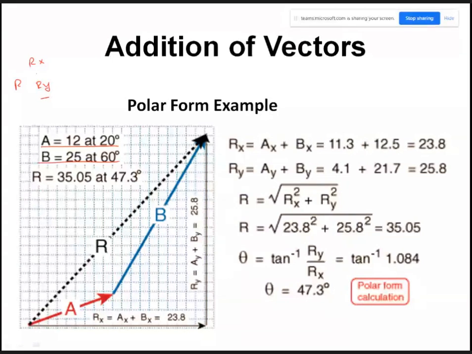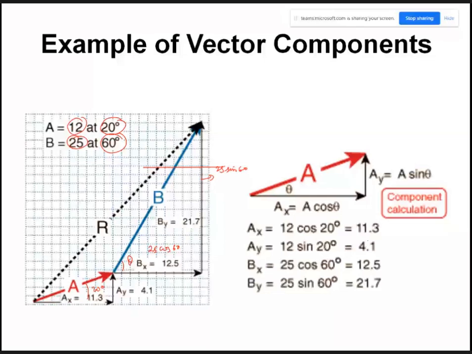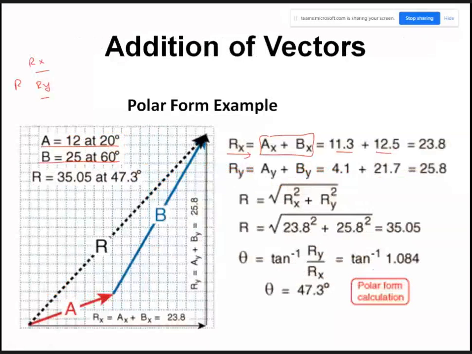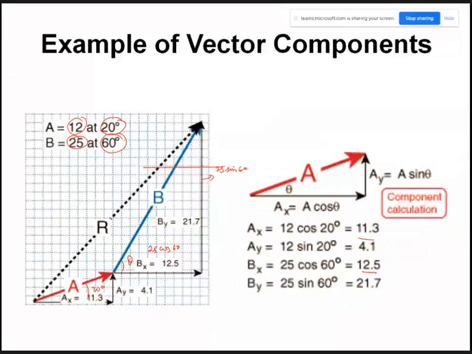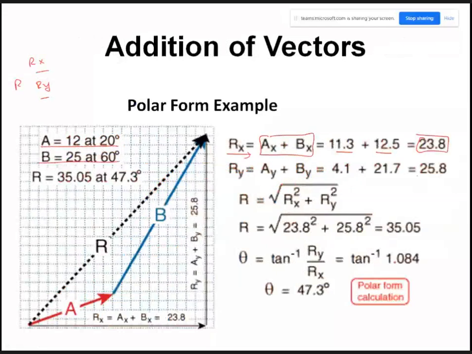Now the Rx component will be the addition of AX plus BX. AX was 11.3 and BX was 12.5, isn't it? We have calculated it here. So we have added that, and the X component of R is 23.8, that is the magnitude, and RY is similarly AY plus BY. We are adding that and we are going to get 25.8.